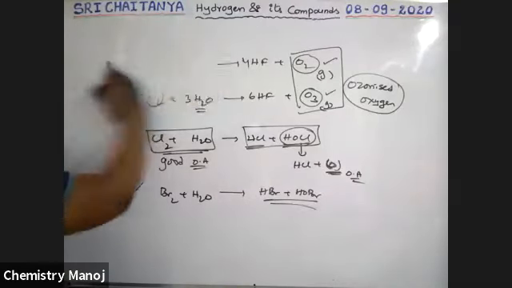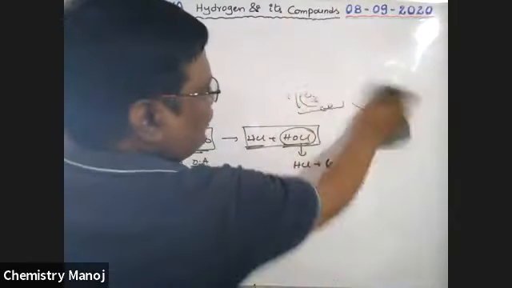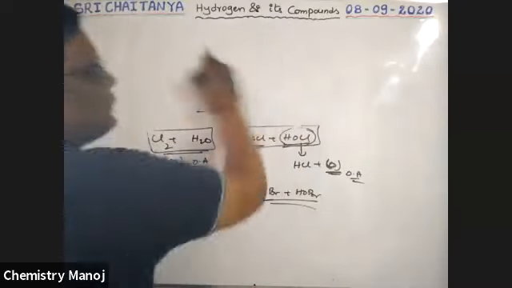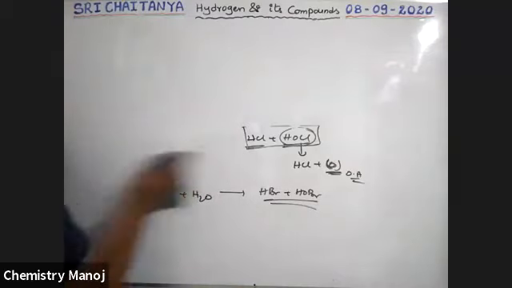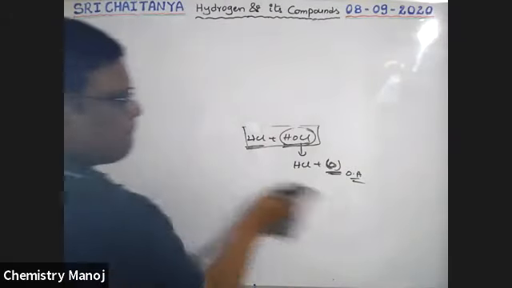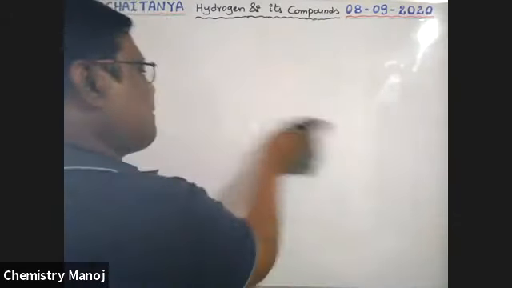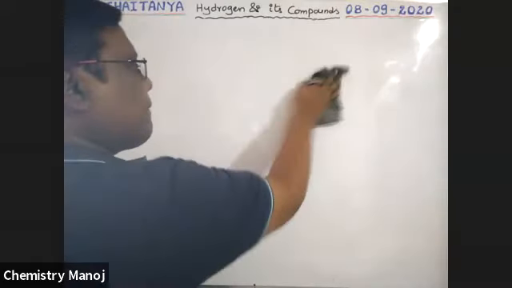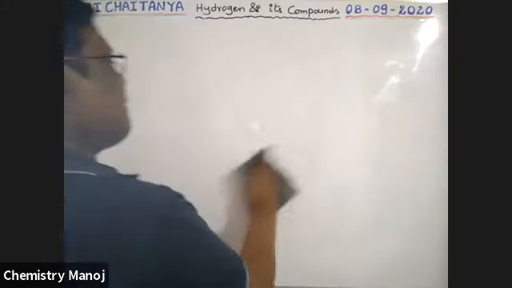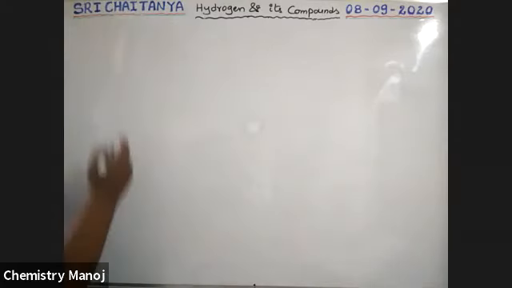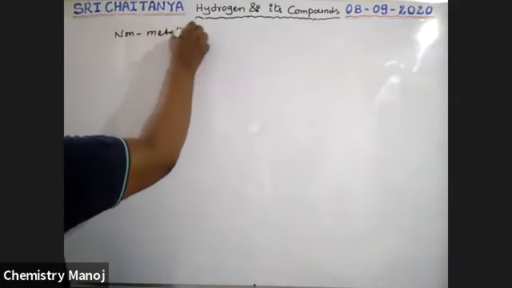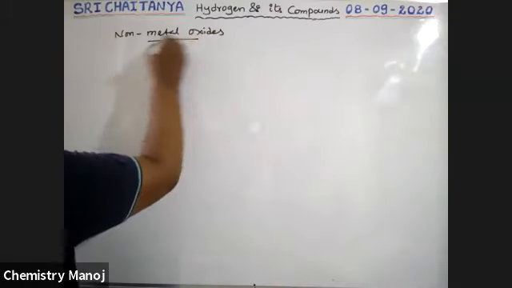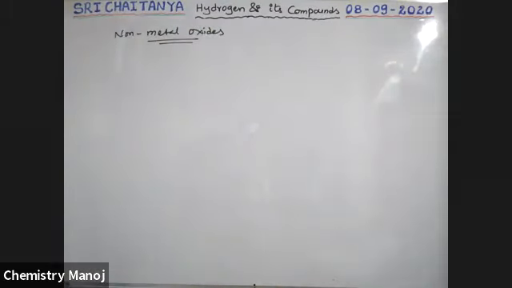Now non-metal oxides, guys. Reaction with non-metal oxides. What about these non-metal oxides?